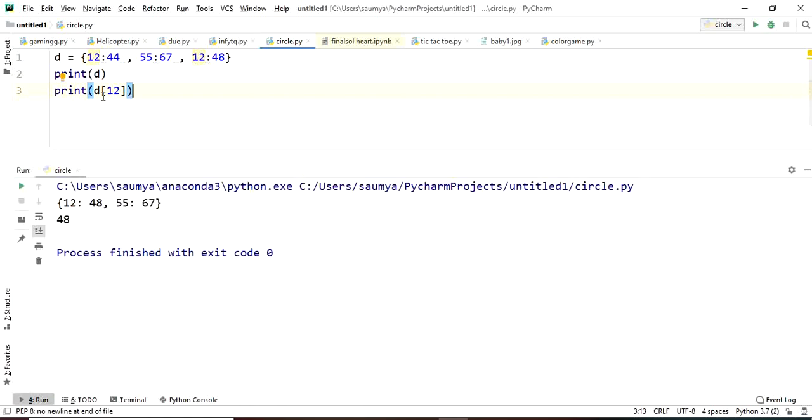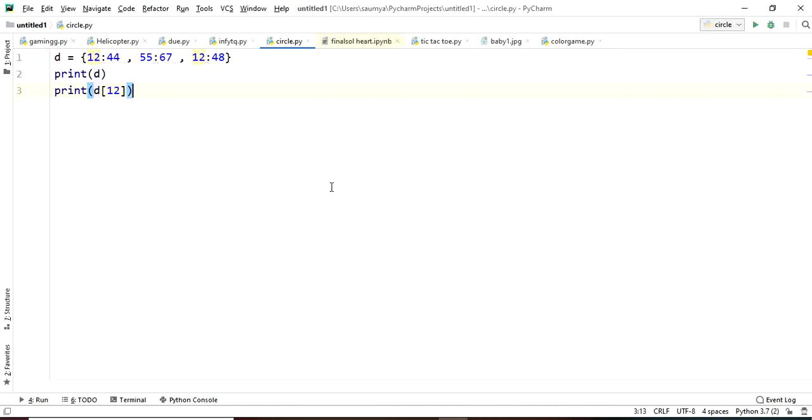You can see this particular value 44 that was associated with 12 has been removed from the dictionary, and we have 12 colon 48 and 55 colon 67. The value we get for key 12 is 48, right? So always make sure to be ready for this kind of logical, or I should say tricky, questions.